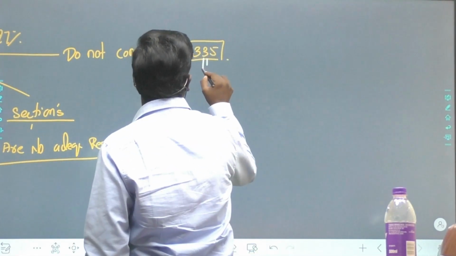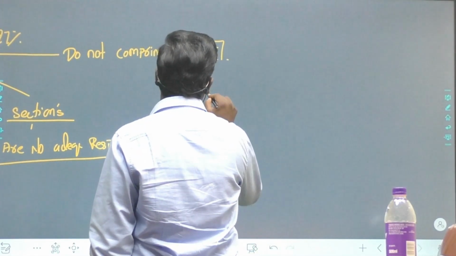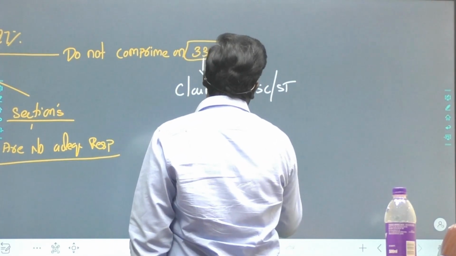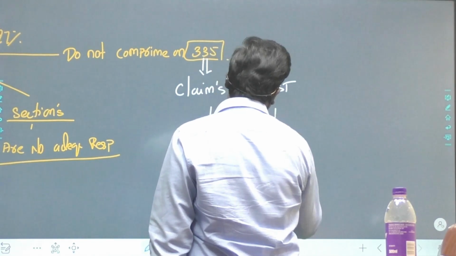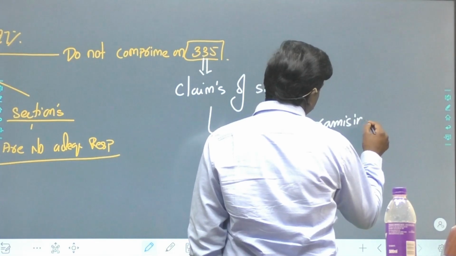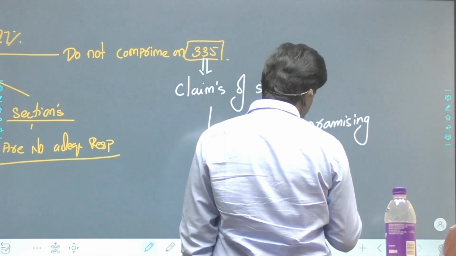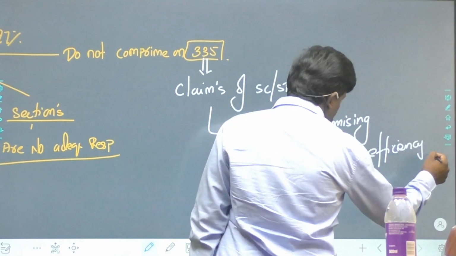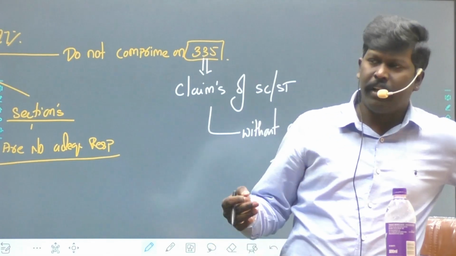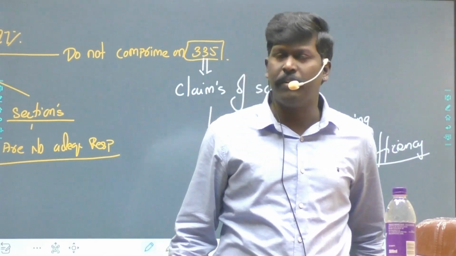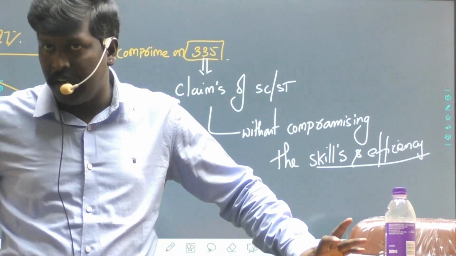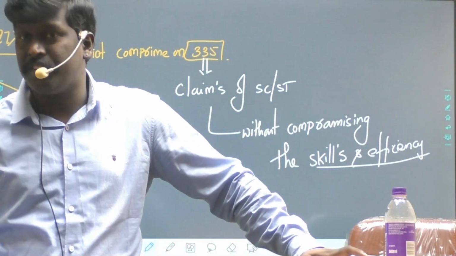Article 335 says, claims of SCs and STs, without compromising the skills and efficiency. You provide reservations to anyone, any Tom, Dick and Harry, you provide reservations. But do not compromise on the skills. In the name of providing a job to a person, you don't compromise on the skills and efficiency.